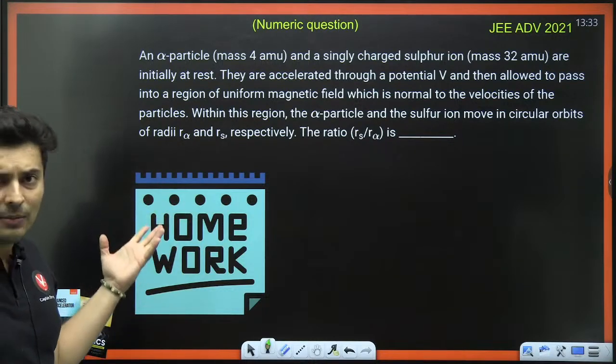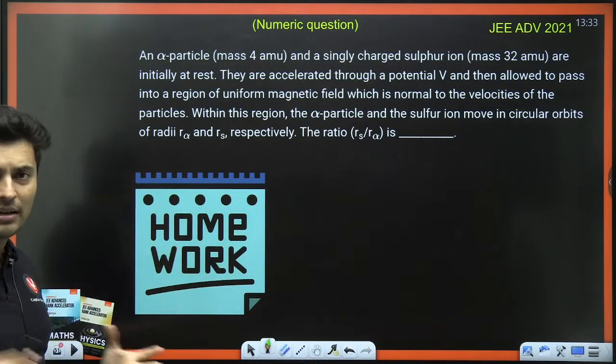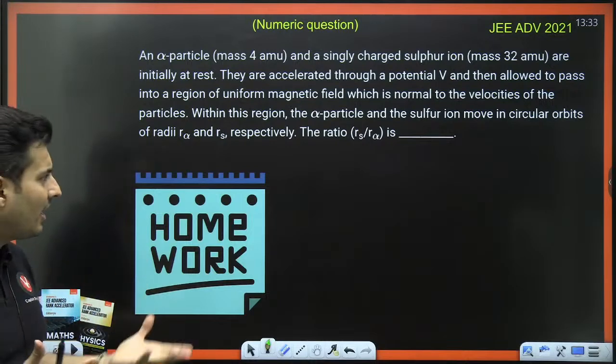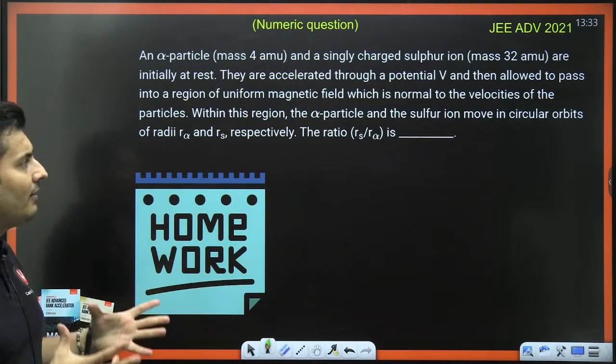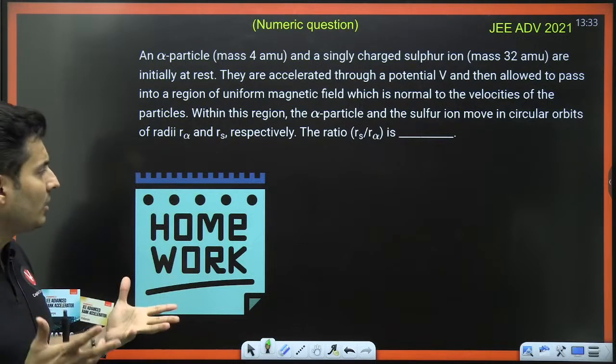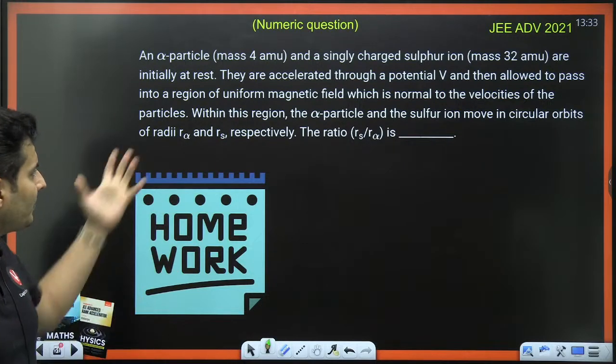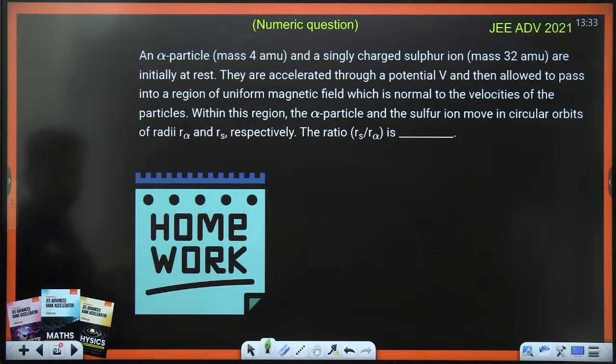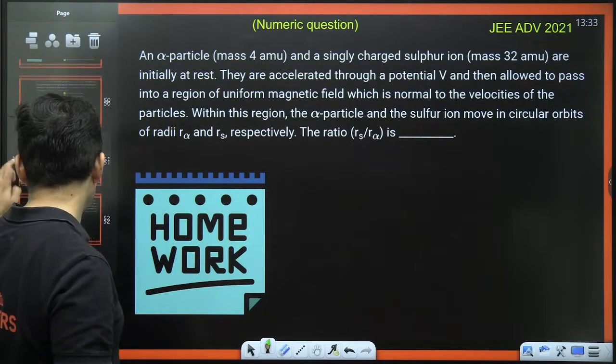This was asked in JEE Advanced 2021. Try it out because these are the common type of questions which are asked in JEE Advanced. So you should be aware of these patterns, these models of question. So this is your third homework question, integer type, numerical type.